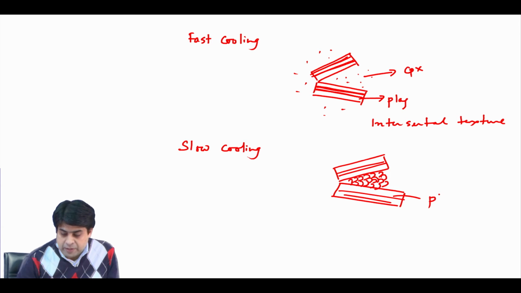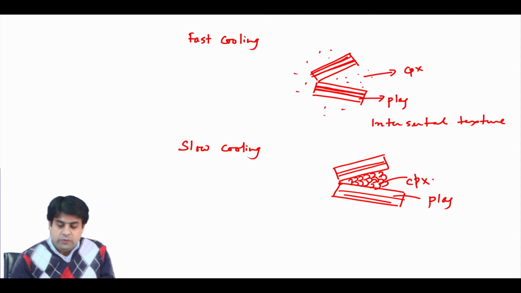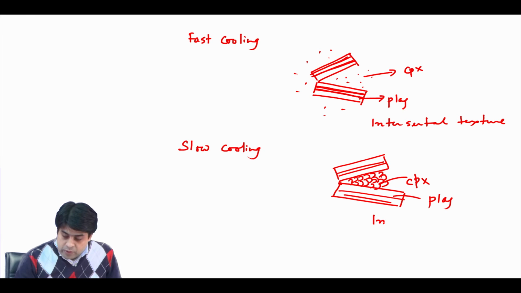So you have plagioclase feldspar, and these are joined at this point, and then you have clinopyroxene. When you have this kind of texture, it is called intergranular texture.